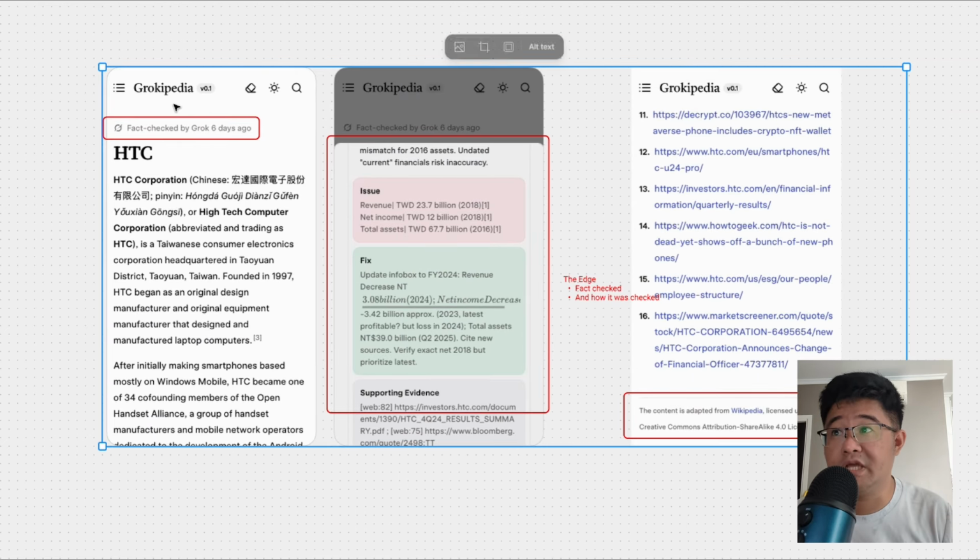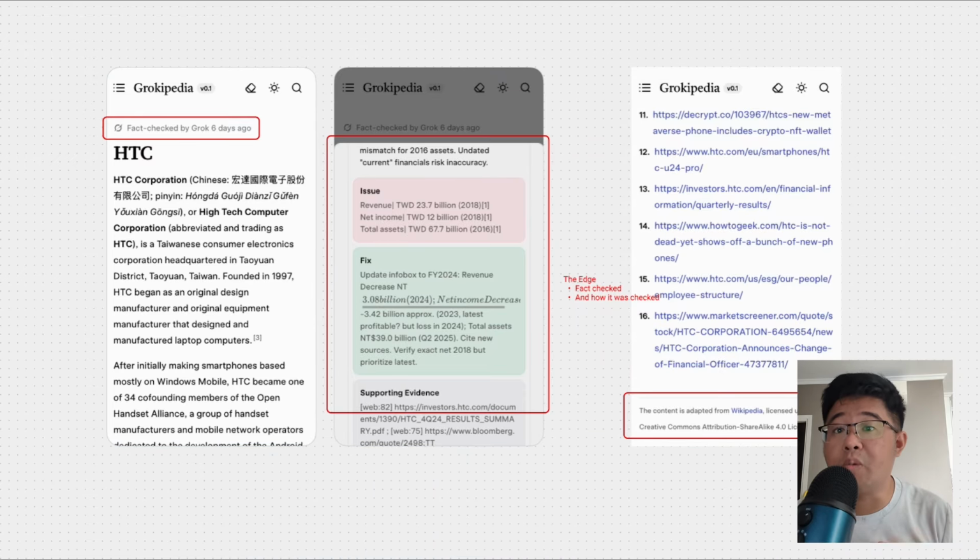Another really interesting thing is that they say this is fact checked by Grok. This is the point where we can understand what they are trying to test in terms of MVP. They are rewriting this encyclopedia by fact-checking with AI. AI is going to bring more trust because it can browse the internet and check whether the facts are actually correct or not. So that's why they got into this feature.